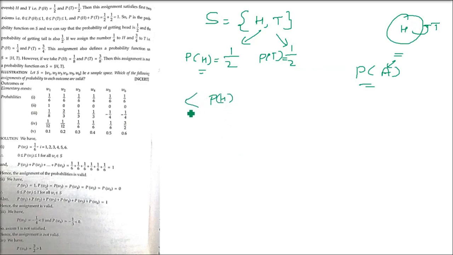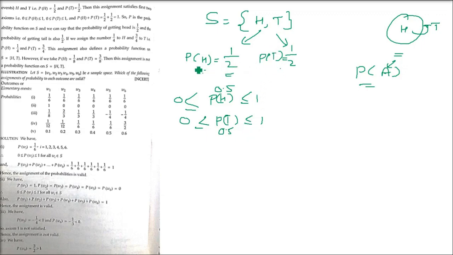Okay. So P(H) is the probability of a head coming when we toss a coin, and the probability of a tail coming is P(T). They are both between 0 and 1, because we have assigned the value half, which is 0.5. So 0.5 is between 0 and 1 in both cases. Now we can say that the first axiom is true. The first axiom we have proved.